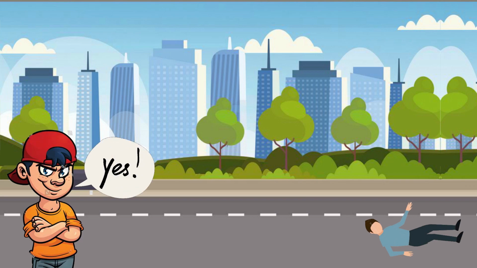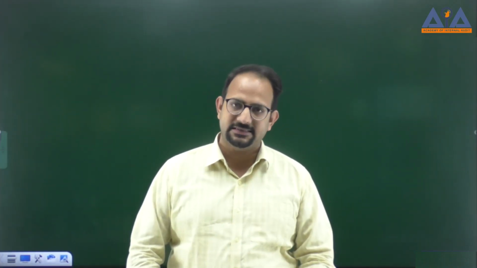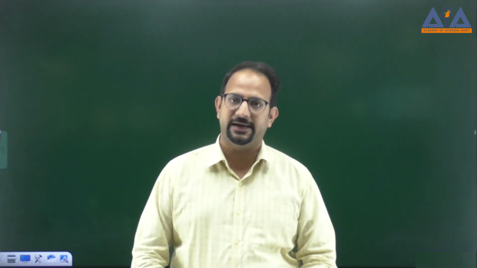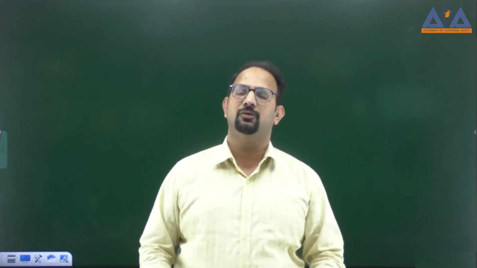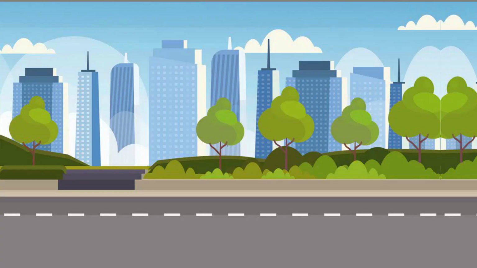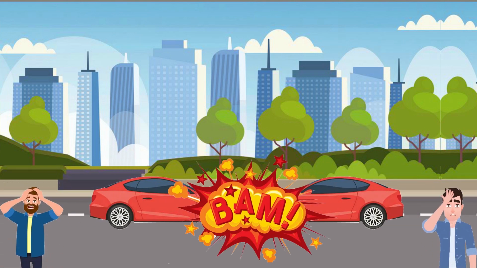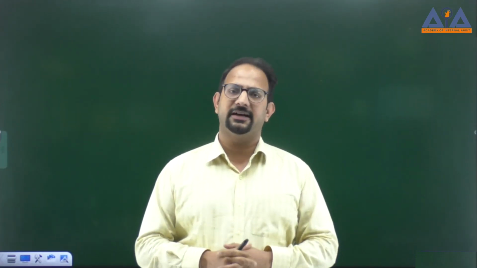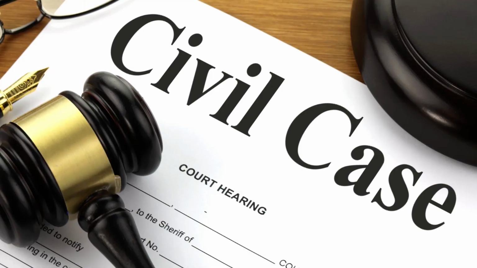What if it was an accident? There was no malicious intent, hence no criminal activity. Both of you were driving, and your vehicles hit each other. So in that situation, a civil case may be filed.